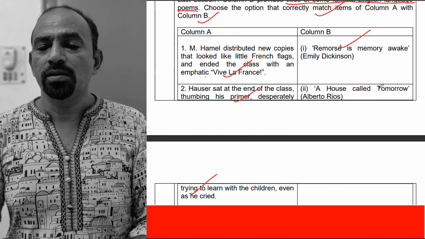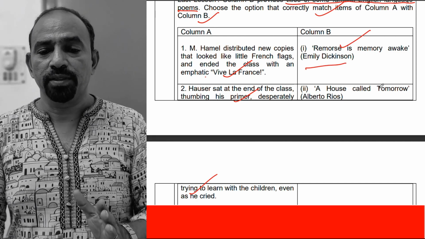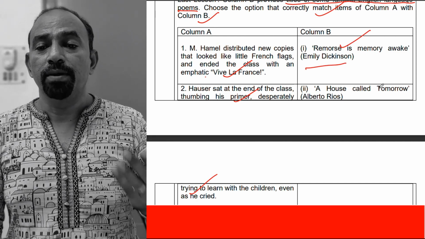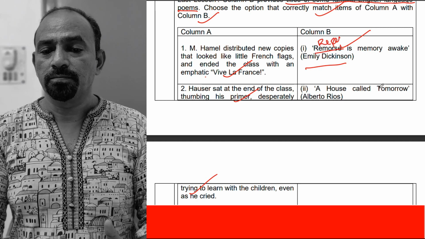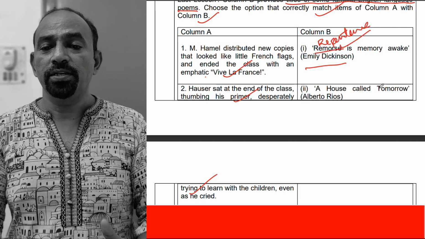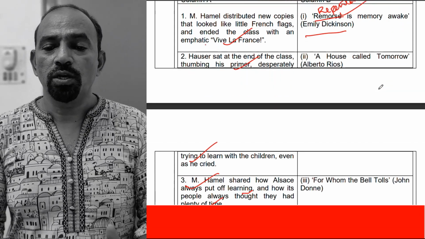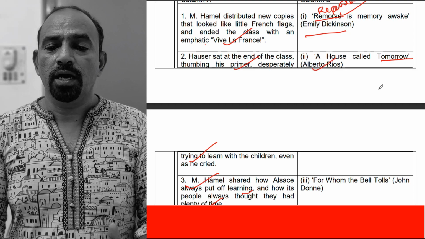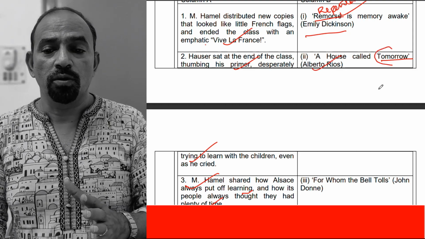Remorse is memory awake. Emily Dickinson's poem. Remorse means repentance. Repentance is memory awake. A House Called Tomorrow, by Alberto Rios.